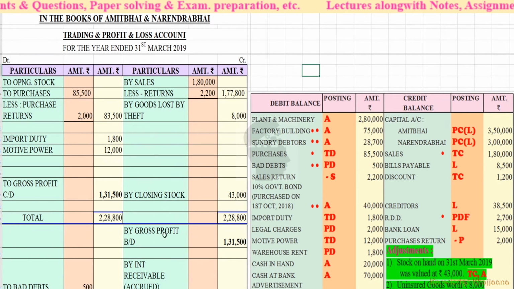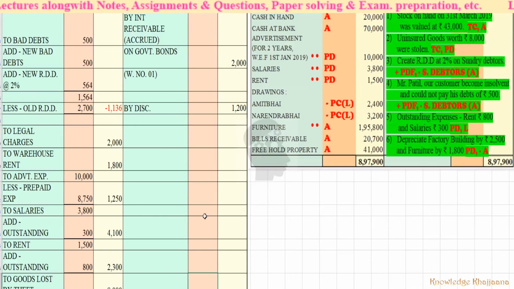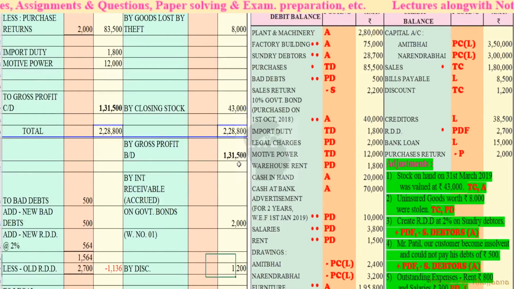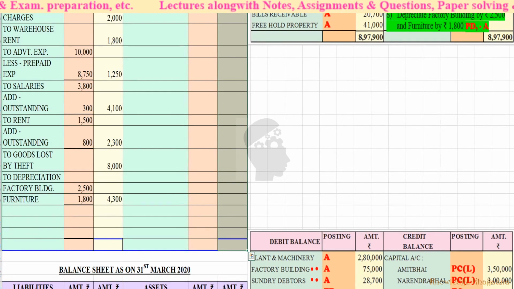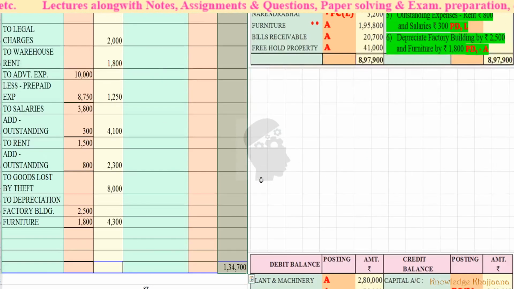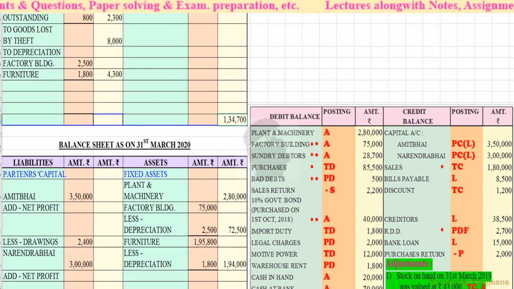Okay, so we'll do the total of profit and loss account credit side. Okay, so we'll do the total over here. It is rupees 1,34,700. Okay, 1,34,700.